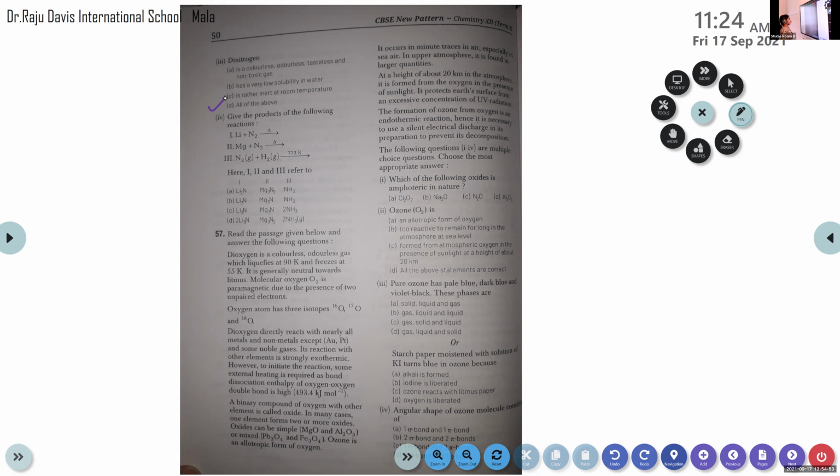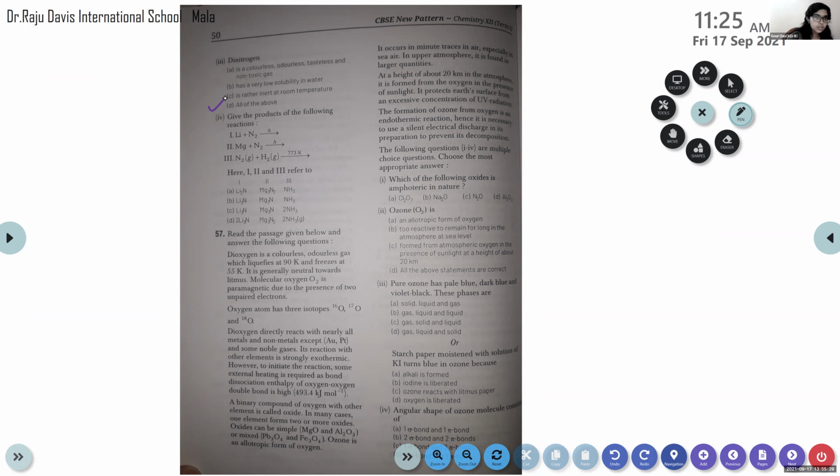Then in question number 4, give the products of the following reactions. Three reactions are there. So you have to identify which one is the correct. First chemical reaction, lithium plus nitrogen on heating: Li plus N2 gives. Then second reaction, Mg plus N2 gives. Then third one, N2 plus H2 at 773 Kelvin. So what will be the correct answer for the third chemical equation? Which will be the product?